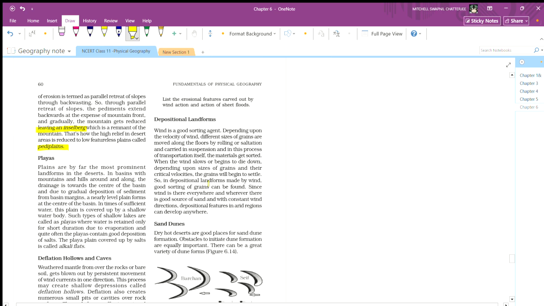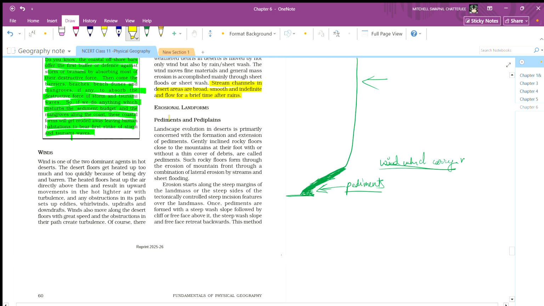So basically it's saying that after a brief amount of time of erosion, it goes on eroding. This part goes on eroding, and after it will go down after such an angle.